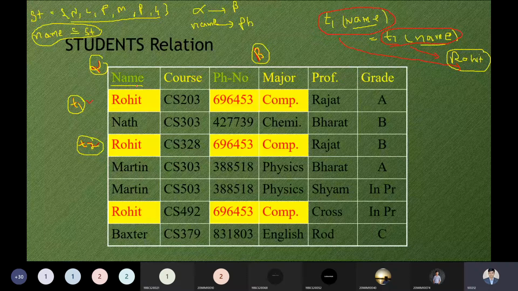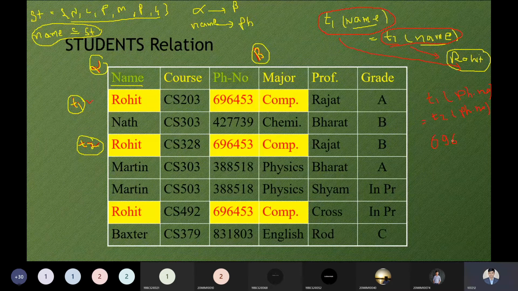So T1 from the phone number will be equal to the tuple value T2 from the phone number, and both will generate the result value 696,453. From this perspective, you can see that we are getting the same answer.